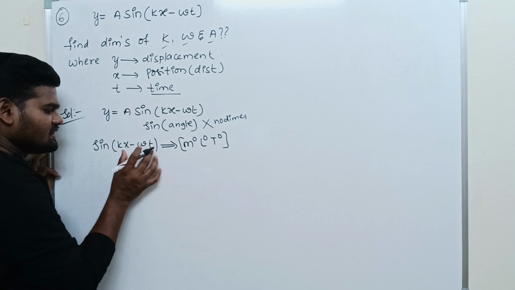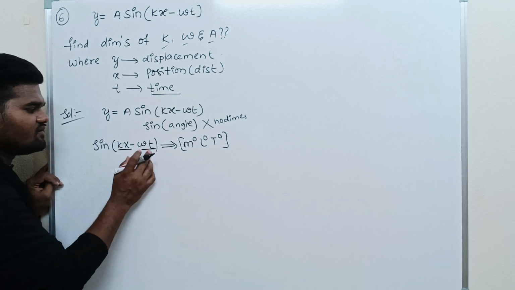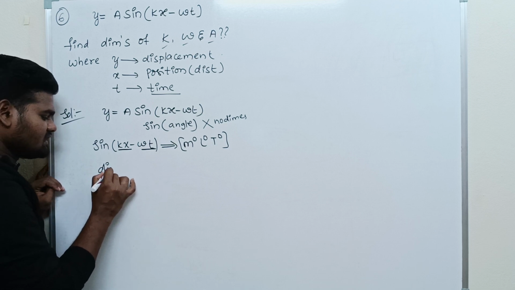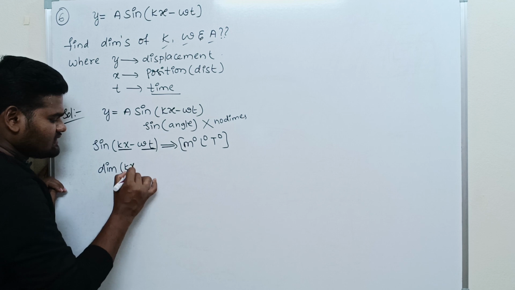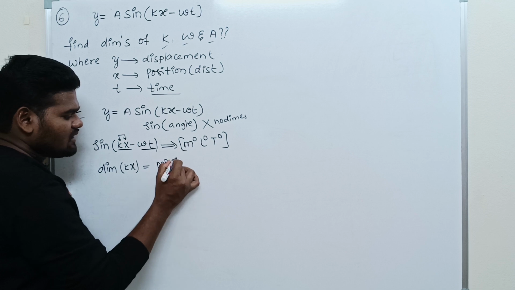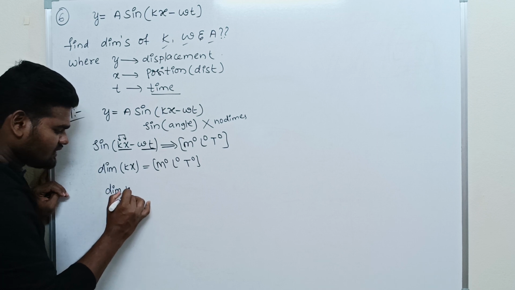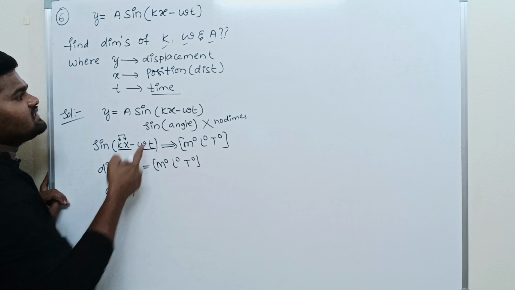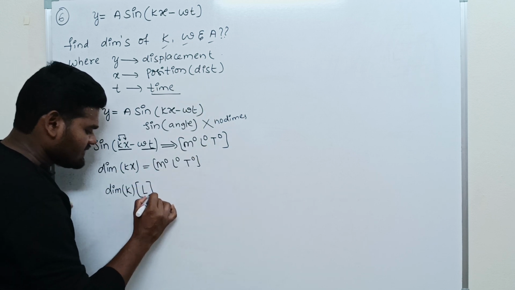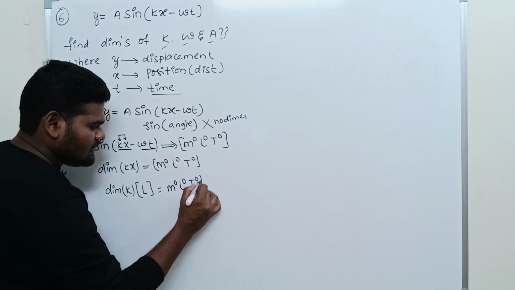If you observe this term carefully, here kx is given and here omega t is given. Write this equation as the dimension of kx, where k is a constant and x is distance, equals M power 0, L power 0, T power 0. So what we have to find is the dimension of k. What is the dimension of x? x is position or distance, so its dimensional formula is L, which equals M power 0, L power 0, T power 0.